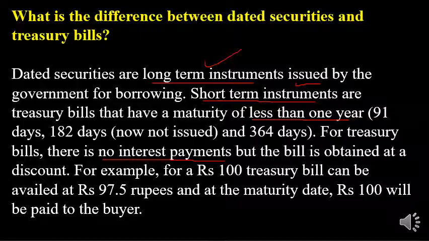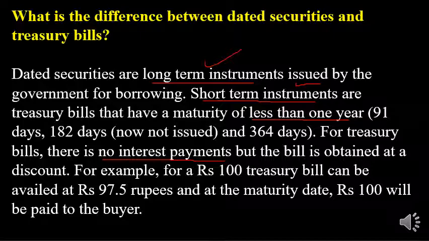Roughly, 1 year is the duration for treasury bills, whereas for dated bonds the maximum duration is 30 years. That's why it is called a long-term instrument.